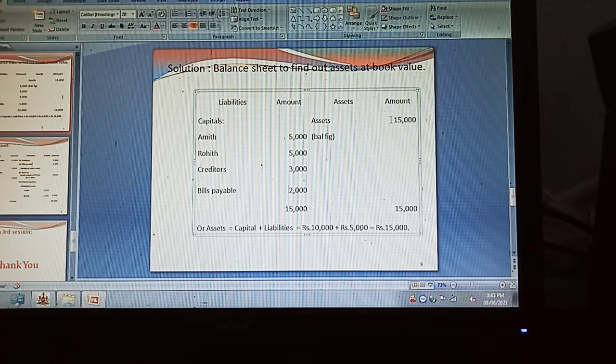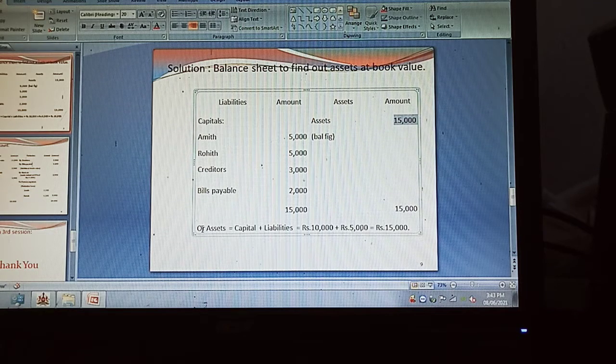On the asset side nothing is given; that is the balancing figure. Total liabilities comes to 15,000. Transfer to the asset side, it comes to 15,000. So 15,000 is the book value of the assets.